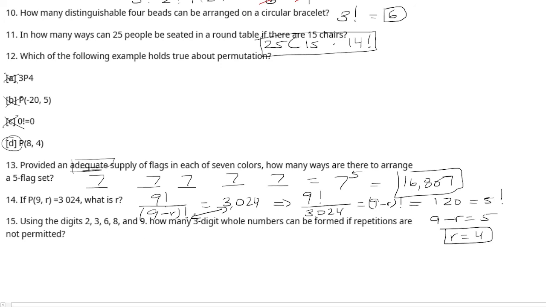Using the digits 2, 3, 6, 8, and 9, how many 3-digit whole numbers can be formed if repetitions are not permitted? So we can select 2, 3, 6, 8, and 9, which is 5 digits. So there could be 5 digits for the first one. Because we cannot pick the same number, there's going to be 4 left and then 3 left. Multiply this out. 5 times 4 is 20, times 3 is 60. There will be 60 different ways.